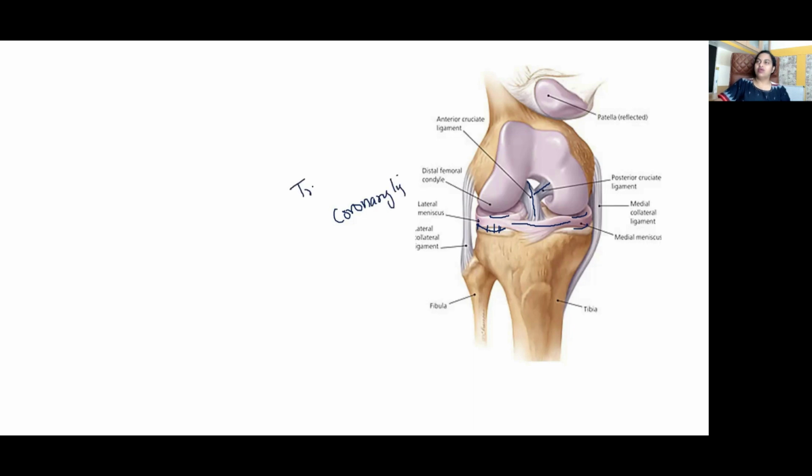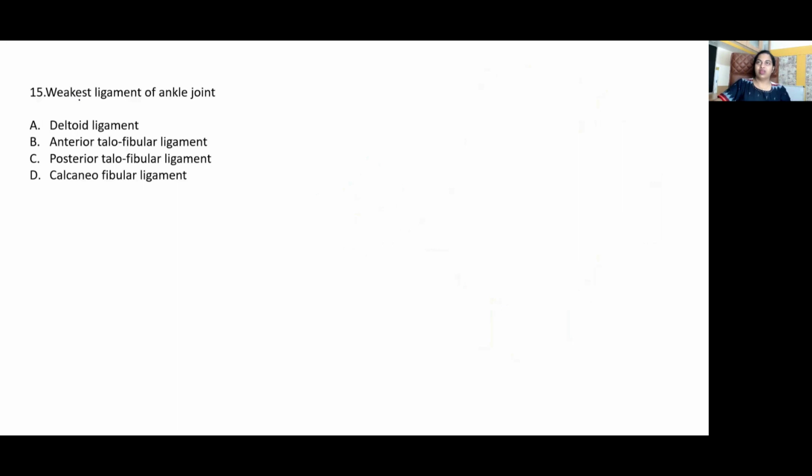Okay, we have the transverse ligament, coronary ligament, and then this posterior cruciate ligament is anchored to the femoral condyle by means of the meniscofemoral ligament. So the cruciate ligament and these three ligaments, as well as the menisci, all lie within the capsule of the knee joint and are intracapsular. Remember, the tendon of popliteus is also intracapsular in origin.